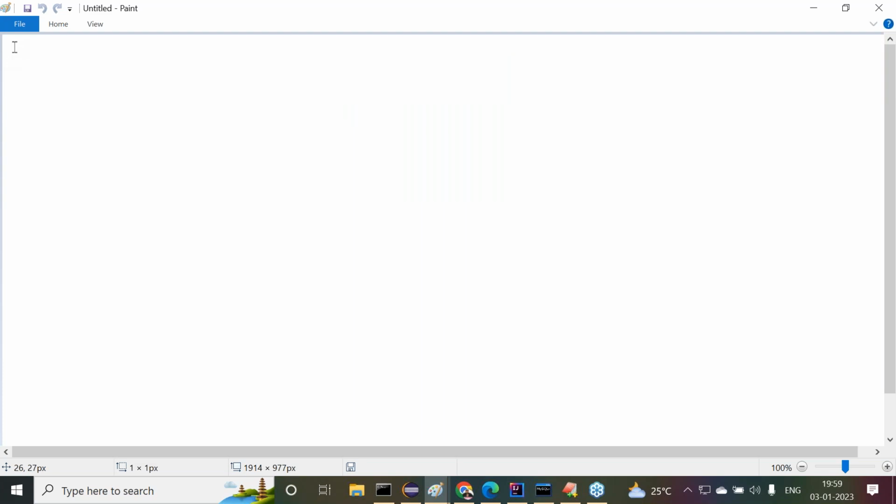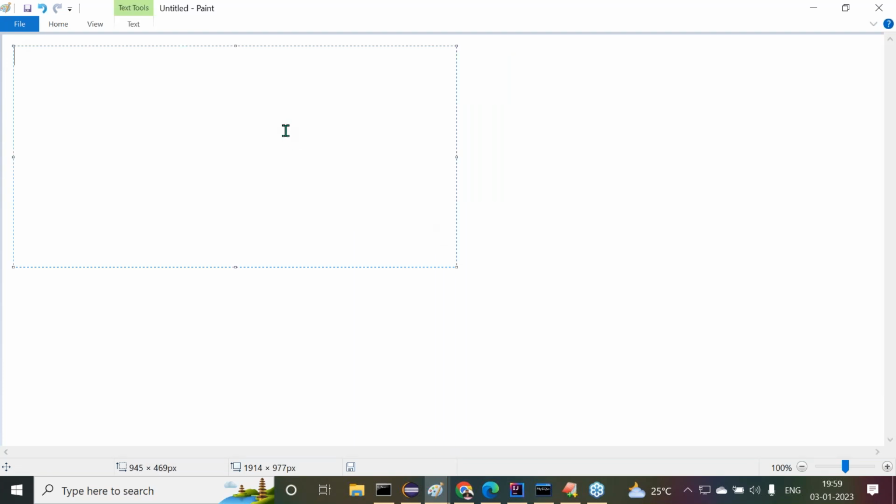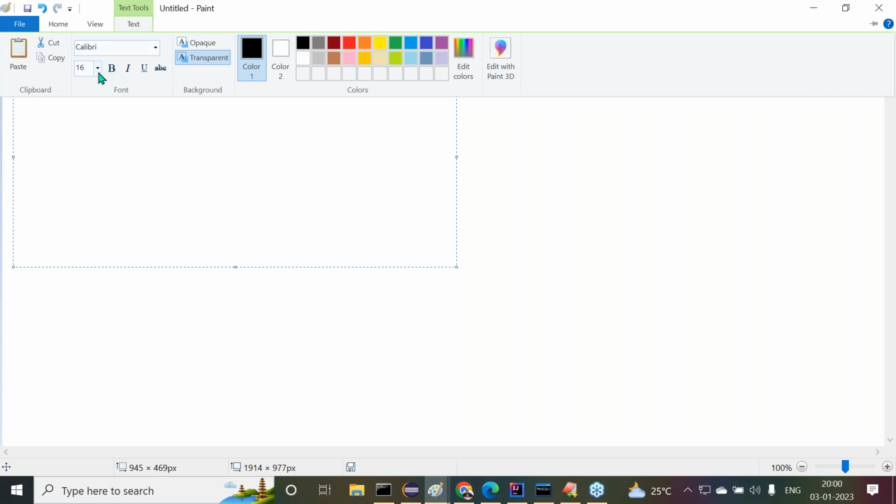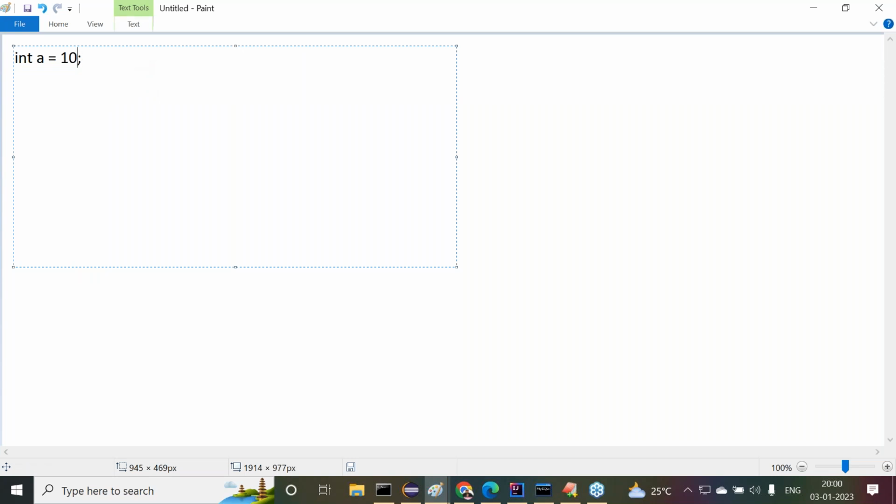For example, I want to declare a pointer variable here. Understand this clearly. Int a is equal to 10. We have taken this as normal data. Or else, I might want to take 50. I have taken int a is equal to 50. Next one is int star p, pointer variable, star p. P is equal to ampersand a.